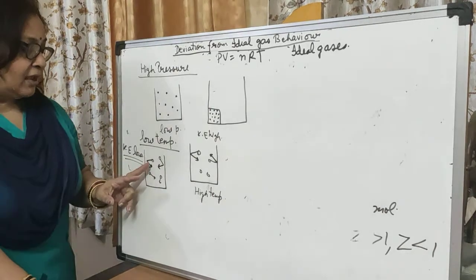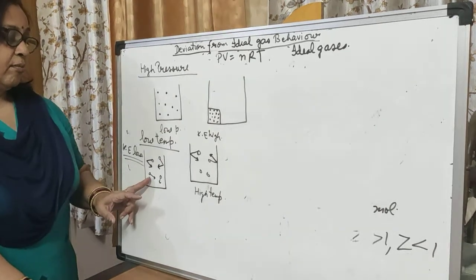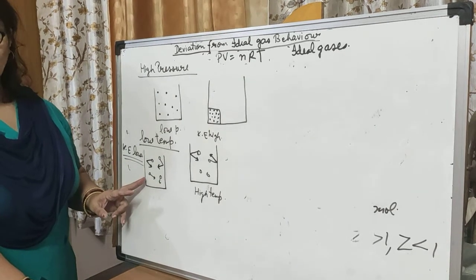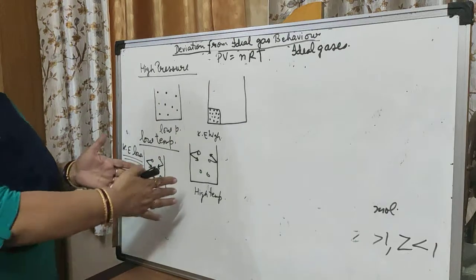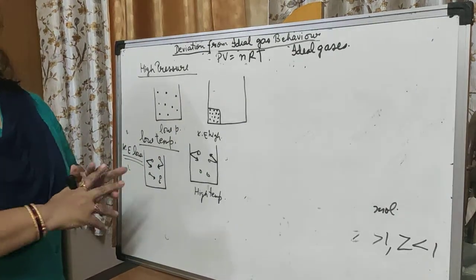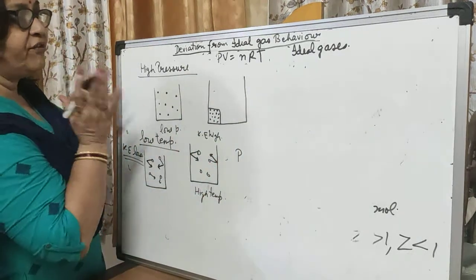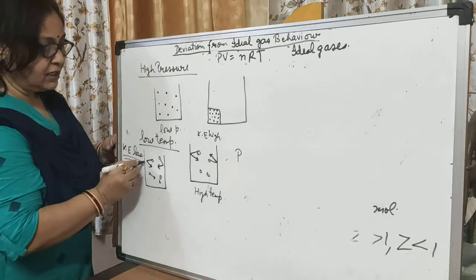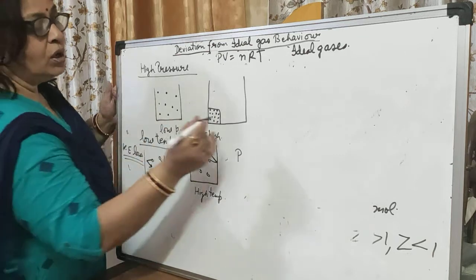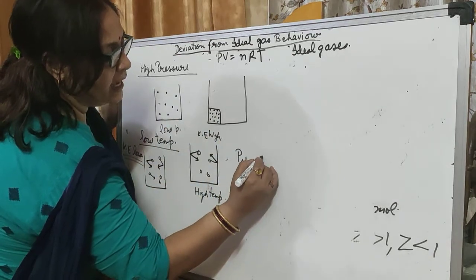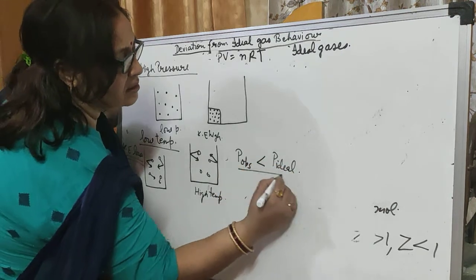Low kinetic energy means more attraction forces, and more attraction forces mean they come closer. So for that condition, we say that they do not effectively collide with each other or with the container's wall. As they do not collide with the container wall, we say that P observed is smaller than P ideal. So remember, this is our important point.